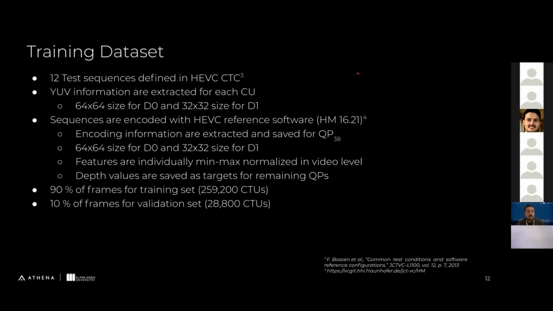These are, again, the sizes for each CTU: 64 by 64 for depth 0 and 32 by 32 for depth 1. And we normalize every single feature at the video level individually. And then we also say the depth values are saved for the remaining QPs. For the reference representation, we just save the encoding information. For the remaining representations, we save the depth values so that we can use them as the targets. And we divide 90% of the frames for the training set and 10% of the frames for the validation set.